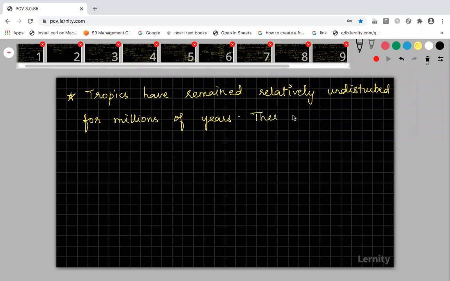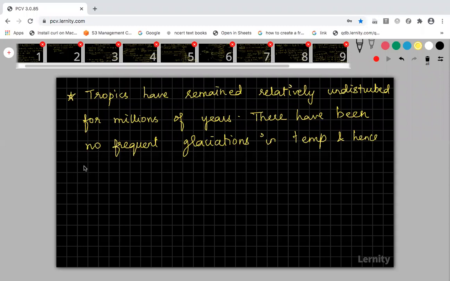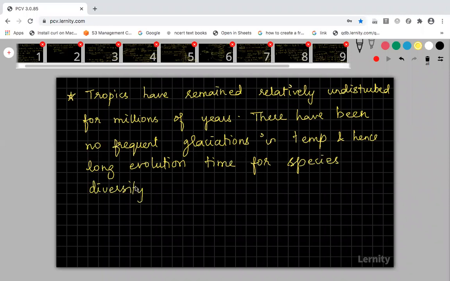And there have been frequent glaciations in temperate regions. There will be frequent changes in the temperature, and hence no long evolution time for species diversification. In the tropics, there will be long evolution time for species diversification. That is, for speciation to occur, the species will take long evolution time.